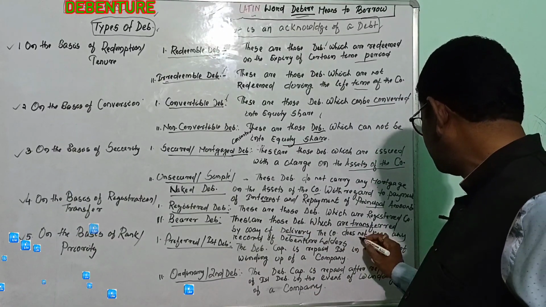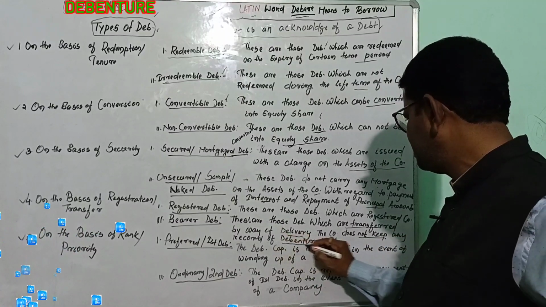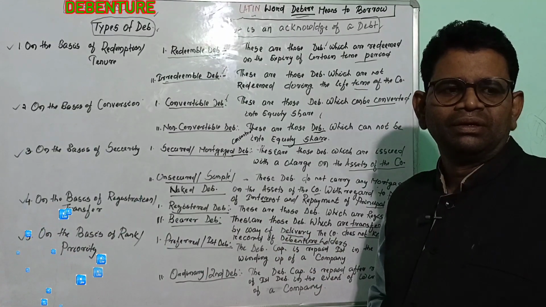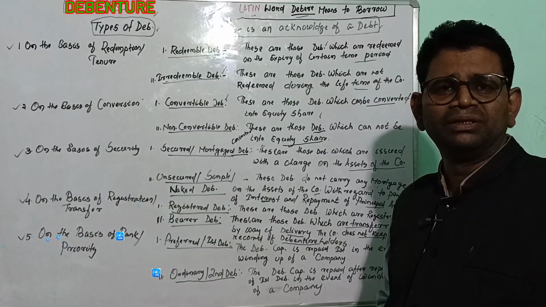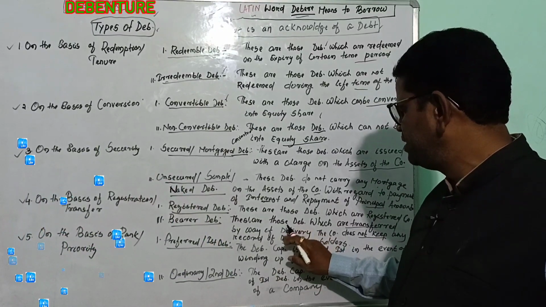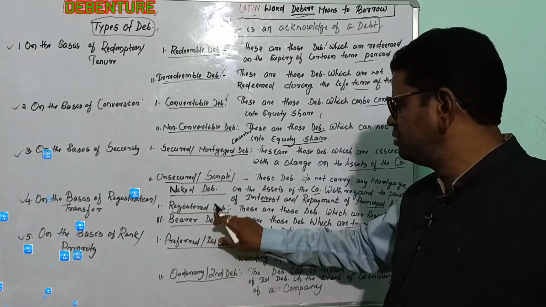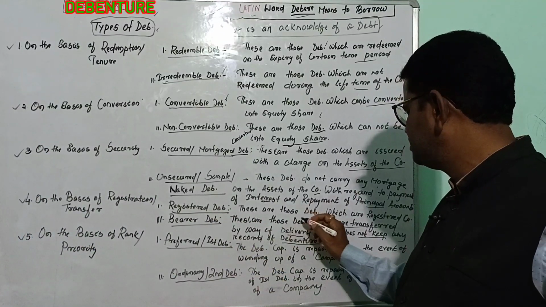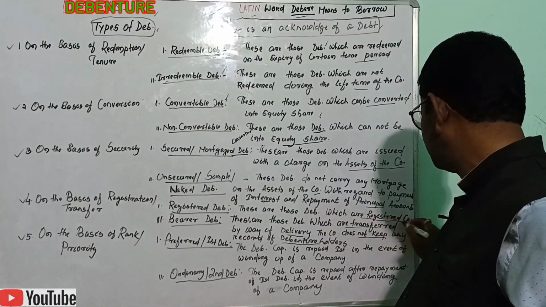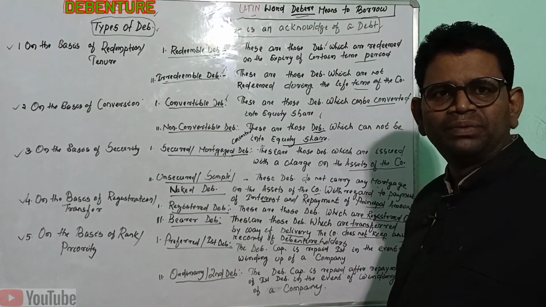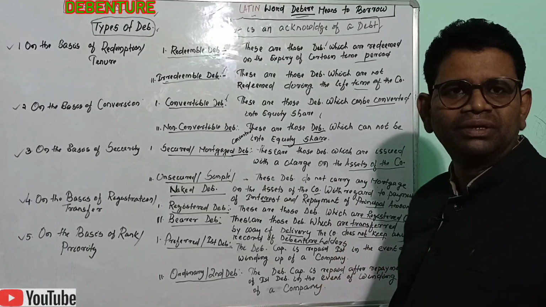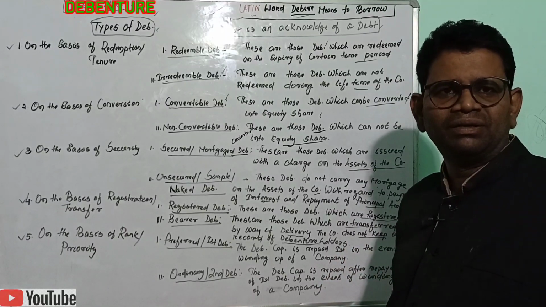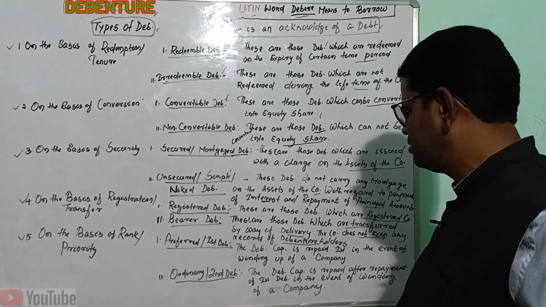The company does not keep any record of the debenture holder; the name and other information of the debenture holder are not maintained in the case of a bearer debenture. Registered debentures are registered by the company, and the company will keep records of the name and other information of the debenture holder.